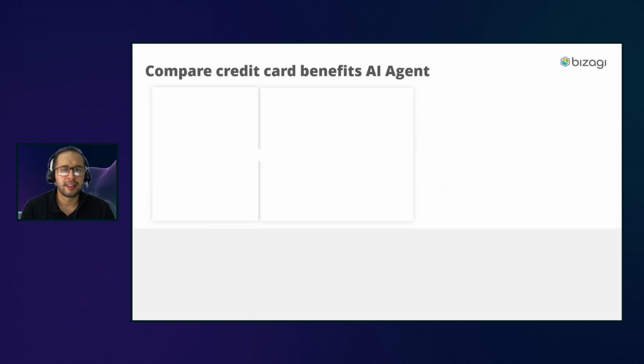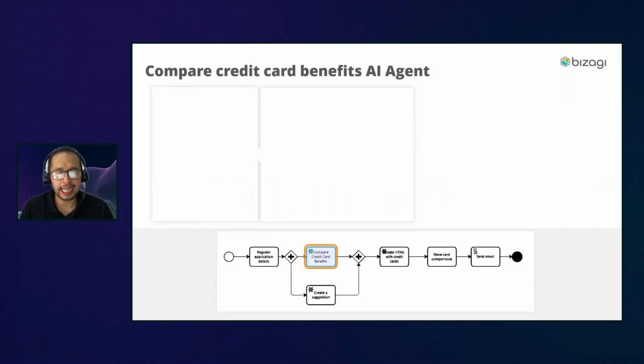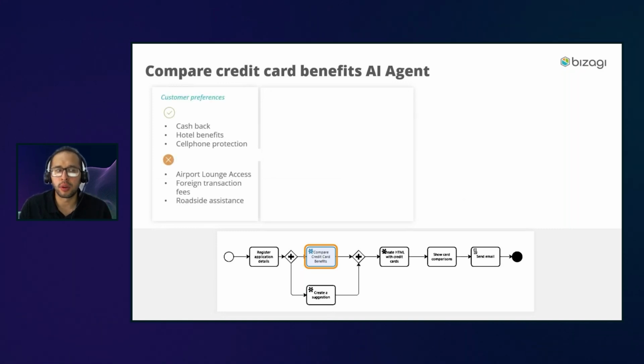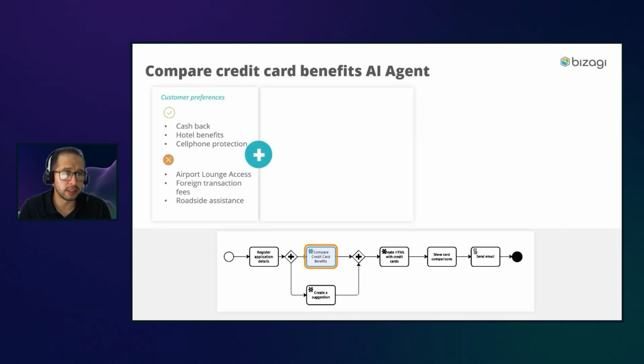But now, where the agents start to play. The second task in this process is a new type of task, the AI task, and here is where we compare the credit card benefits. So what is the agent doing here? We say, take all the customer preferences that were selected in the first activity, whether the customer wants cashback, hotel benefits, cell phone protection, and the ones he doesn't want.